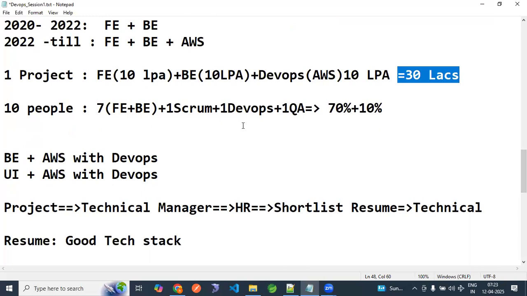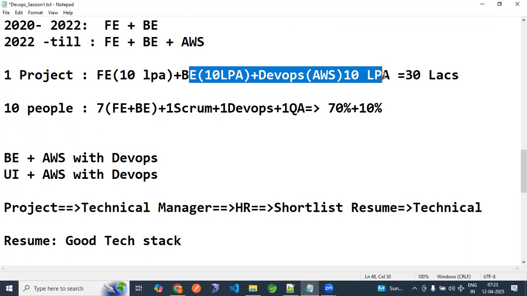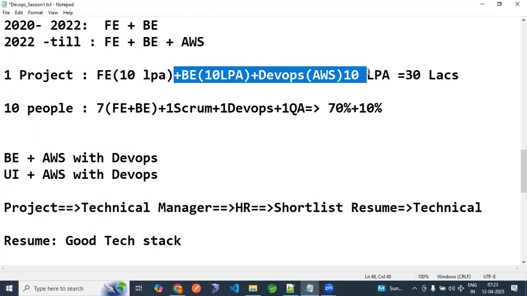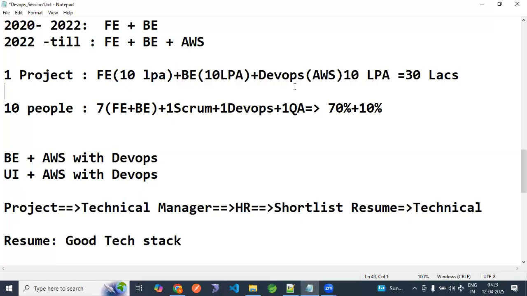They want one guy to know backend and AWS. Instead of spending 10 lakhs on two people, they will give one person 15 lakh and ask, can you manage development and AWS deployment activity also? In that way, they are saving 5 lakhs. They are saving, but people are also getting a bigger package if they are very good in tech stack.